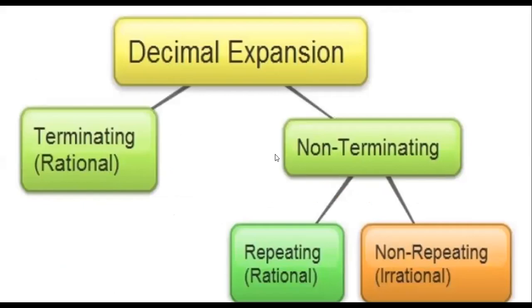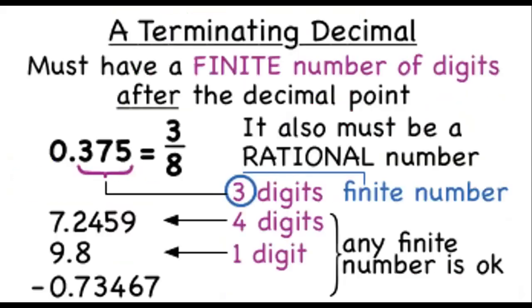Here, come to second part. Non-terminating, the green one, children. Repeating. Repeating means what? Again and again. So the 3 is repeating, like 3.3 is called rational. It means you have to learn two things here. Terminating is rational. Non-terminating also, if repeating, is rational. I will come to one more example here.